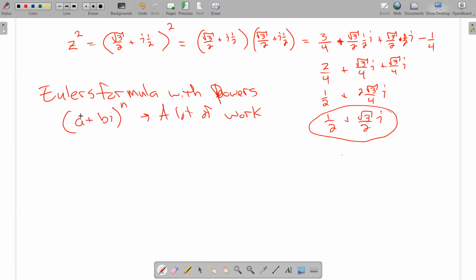But the key is we have another way to write a plus bi. That is r times e to the i theta. And if we raise that to the power n, and again, this is a multiplication, so we can distribute that power. Powers distribute over multiplication, not addition. That's going to give me r to the n. That's not bad. And then it's going to give me e to the i theta times n. Right? I just take n times that angle.